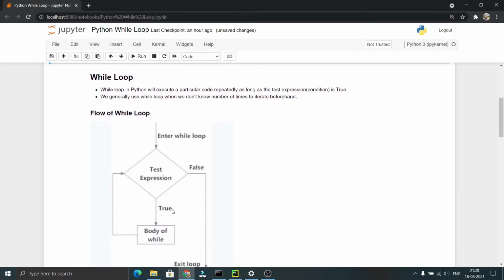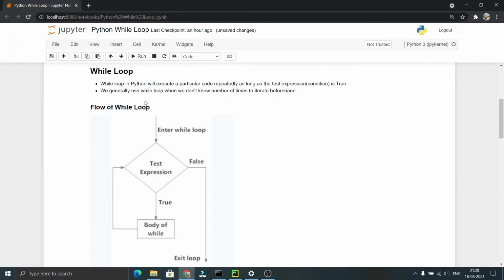Now let us start with the while loop. A while loop in Python will execute a set of statements as long as the test expression or condition given to it is true. What it means is, it executes all the statements written under the while block until the condition becomes false.